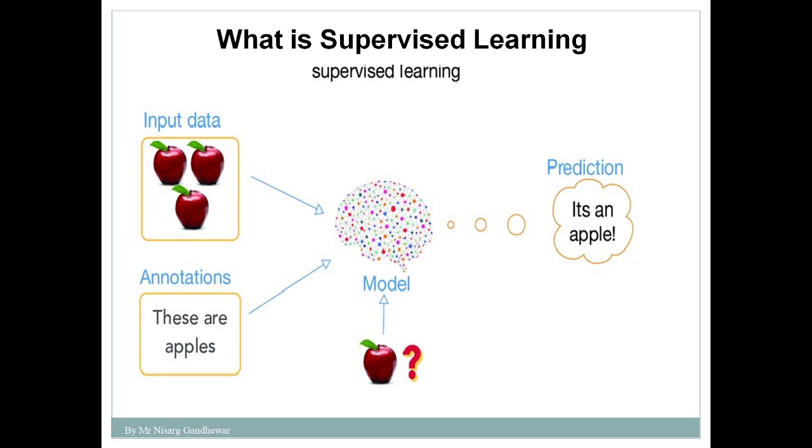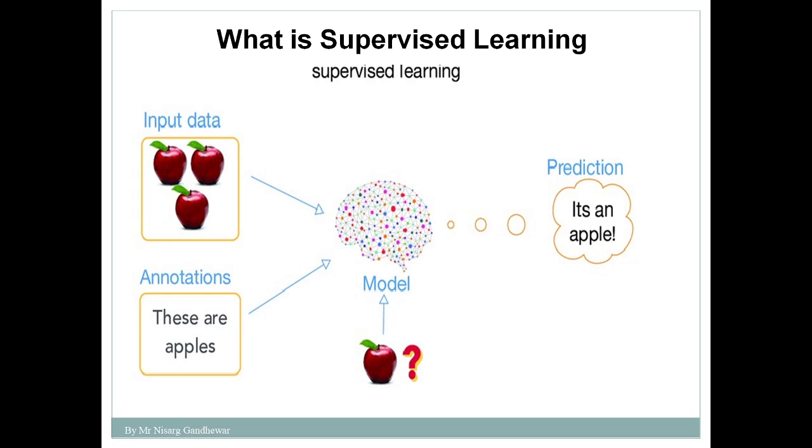And after that, suppose I show another image to that small child and ask the child to determine whether it is an image of a dog or an image of a cat. Then based on the learning of that particular small child, it will recognize that yes, this is an image of a cat and this is an image of a dog. So this is what supervised learning is. That means the learning of that small child takes place under the supervision of a supervisor.